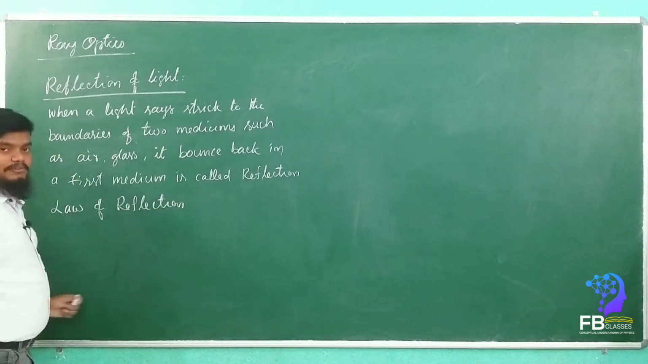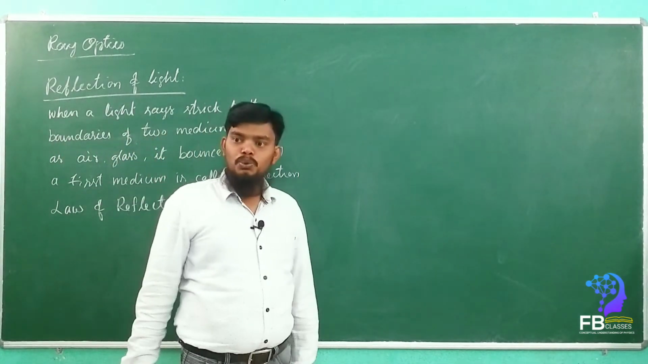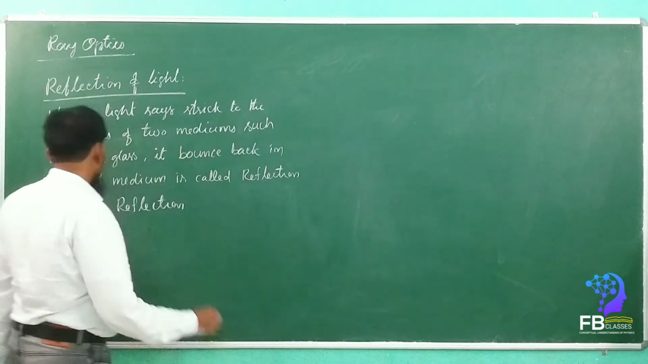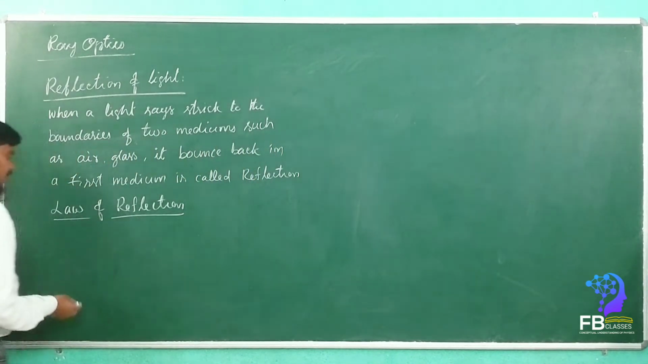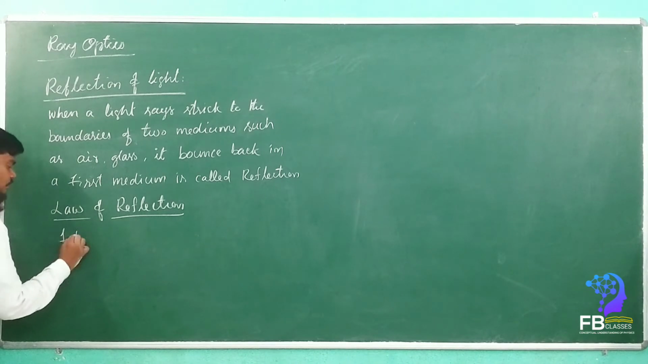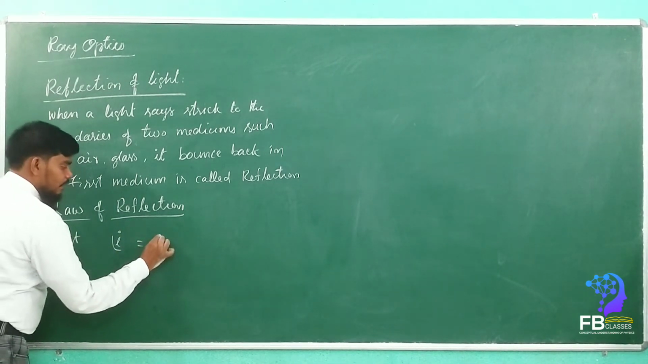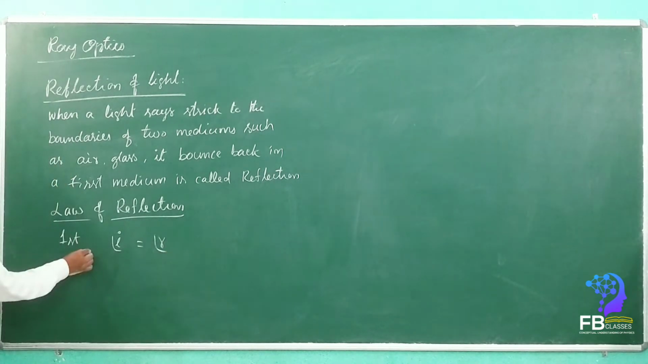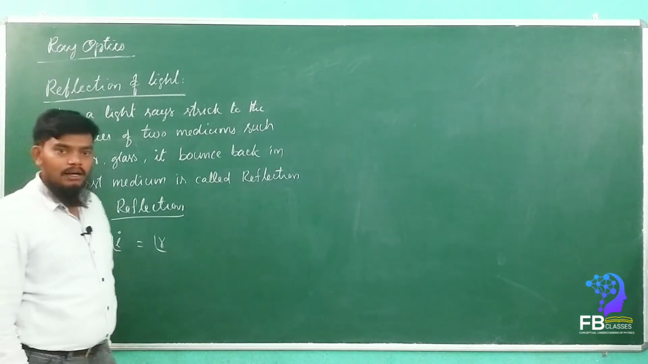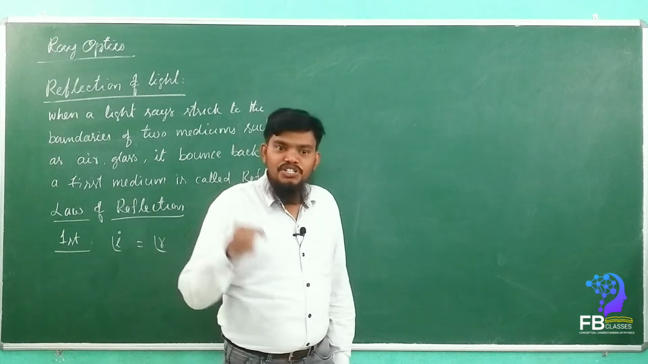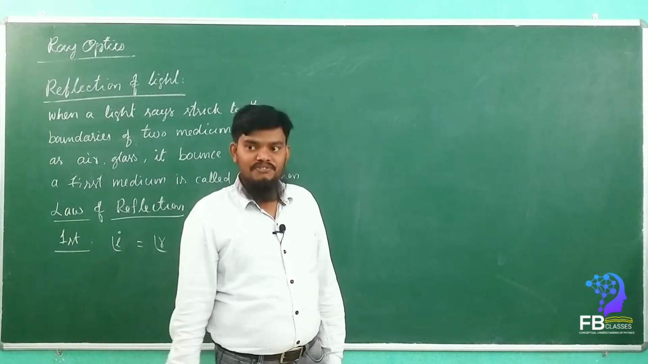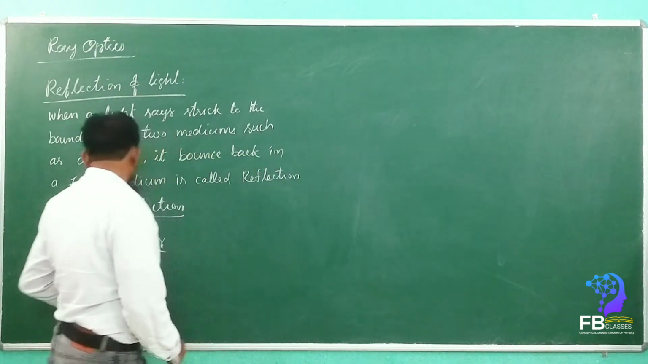There are two laws of reflection of light. First, we can write angle I is equal to angle R. That means the angle of incidence is equal to the angle of reflection. So that is the first law.